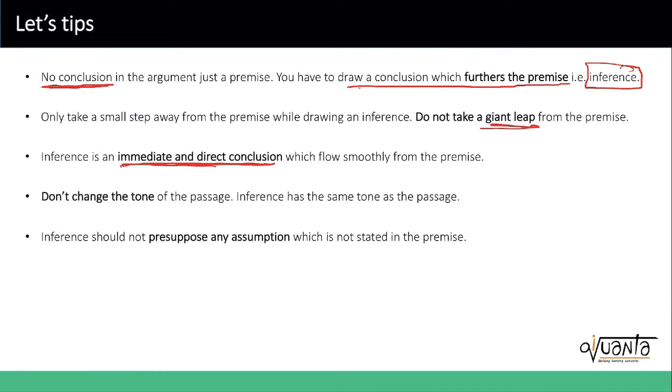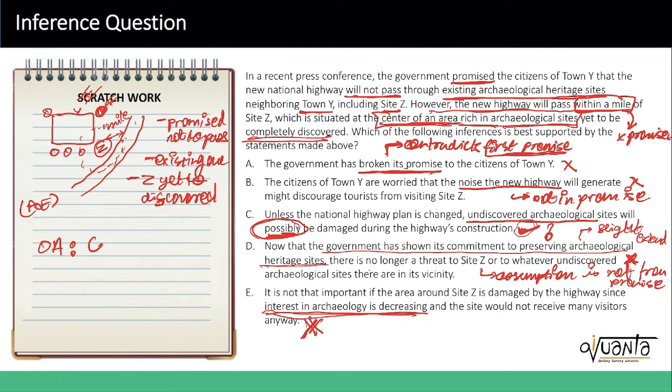The fourth is, do not change the tone of the passage. That's what we saw. In one of the examples, it says that the government has shown its commitment to preserving the heritage sites, and there is no longer a threat to site Z or any of the undiscovered archaeological sites. While the tone is critical, the tone itself is very suggestive that this plan is not a good plan for the undiscovered sites. This completely is a reversal in the tone, so you tend to avoid that.